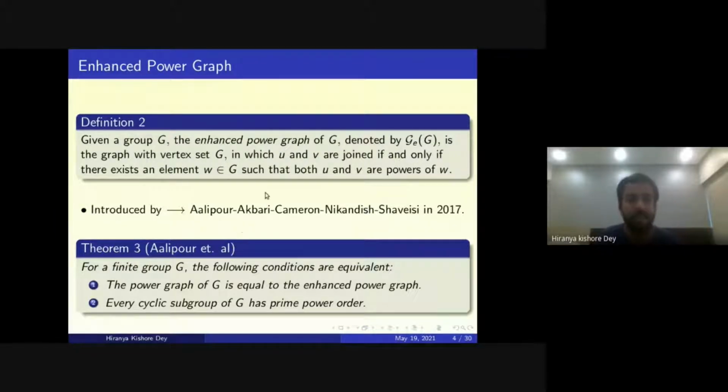The natural question that comes quickly to mind is for which groups the power graph and enhanced power graph are equal. They proved that for a finite group G, the power graph of G is equal to the enhanced power graph if and only if every cyclic subgroup of G has prime power order.